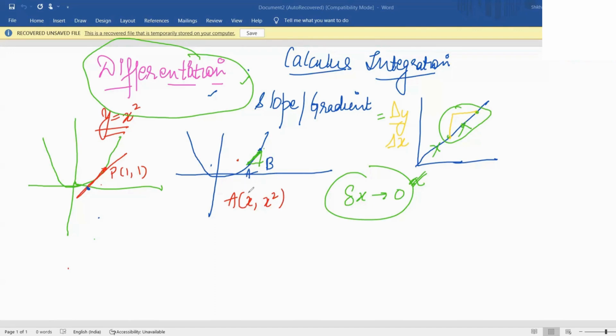Once we get the formula, for every x movement along, you're moving up x squared. Yes, because that's what my function is. I took the quadratic function. So this is my A, but B is a little far from that. So I assumed there is a little change in x, so there must be a little change in my y, which is x squared, also.